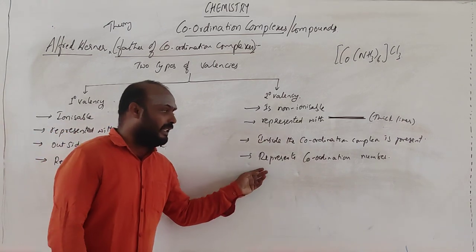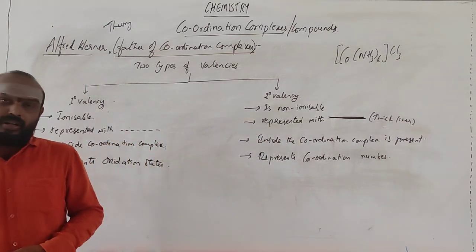Secondary valency represents the coordination number. Primary valency represents the oxidation state of the entire complex, and the secondary valency represents the coordination of whatever is present.